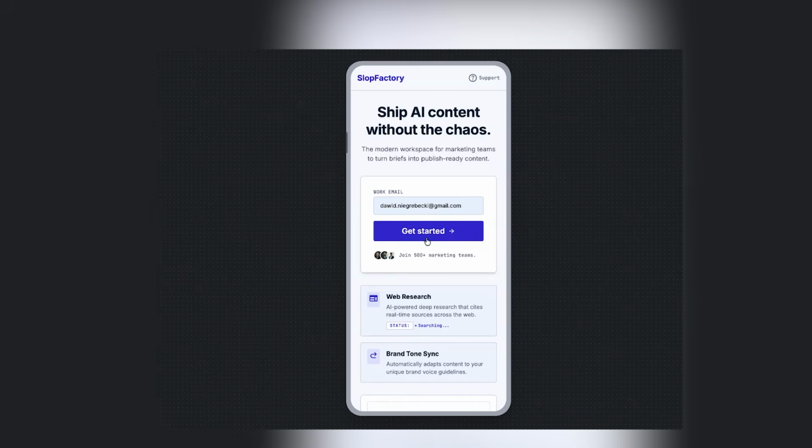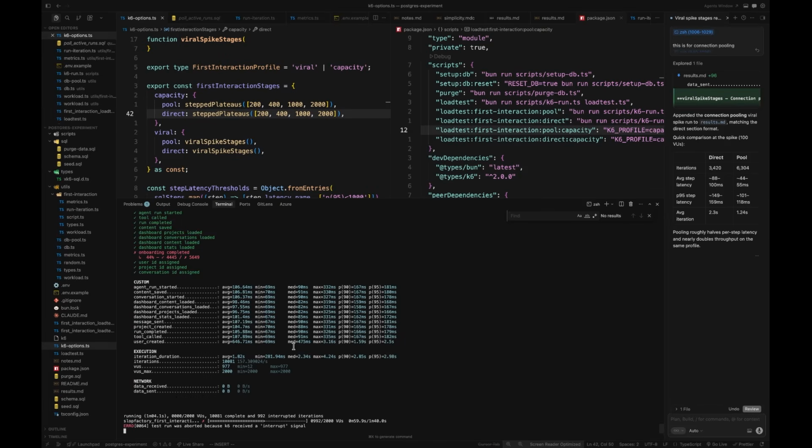So the question is, will your database handle the traffic or will it completely blow under pressure? So I set up a fake app called AI SlopFactory. Then I simulated hundreds of thousands of people accessing the app at the same time. And the results were actually quite shocking.